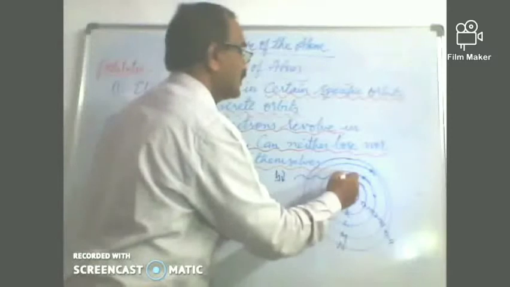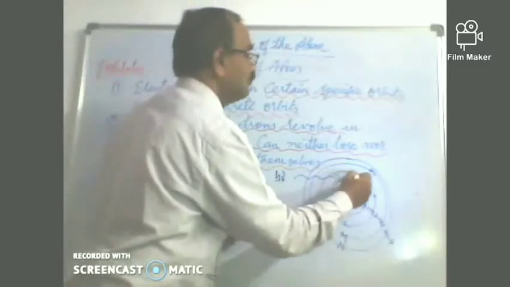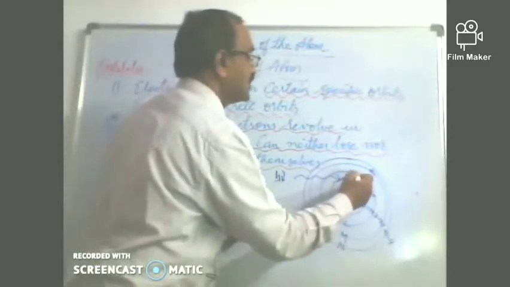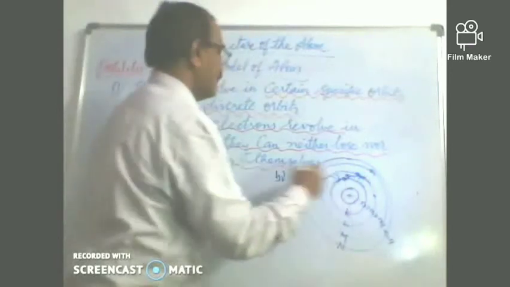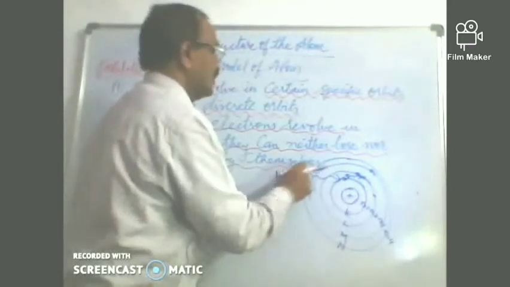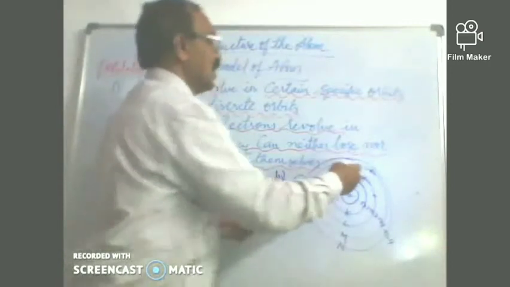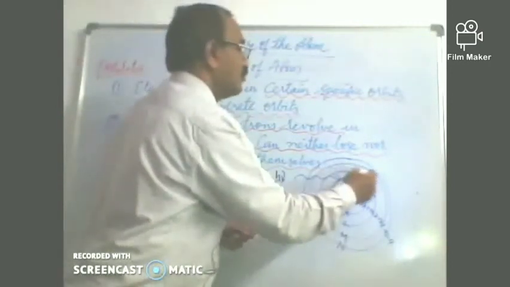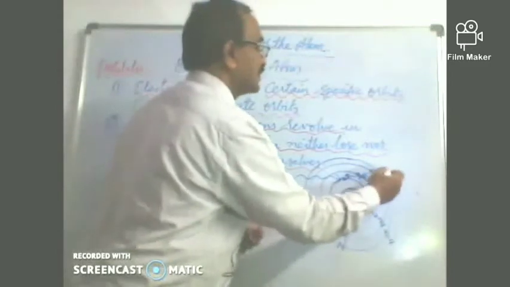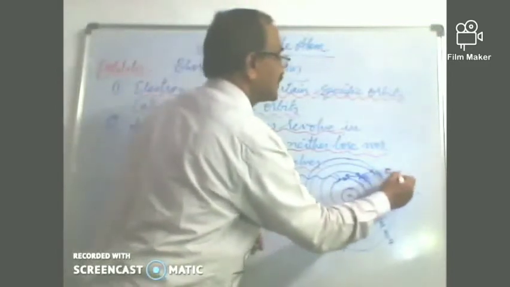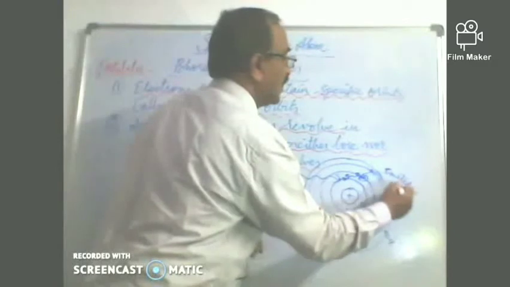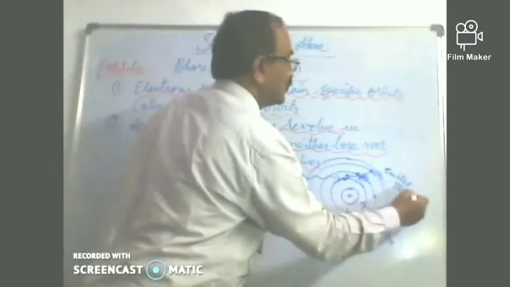This will jump to the higher energy orbit, and when it jumps to the higher energy orbit, the electron will have more energy, and that becomes what is called the excited level or state for the particular electron.